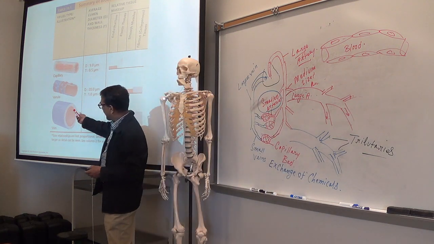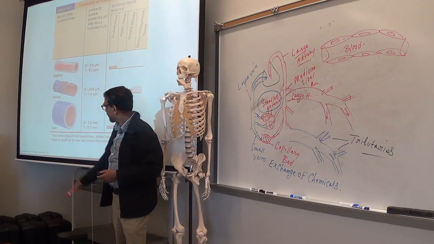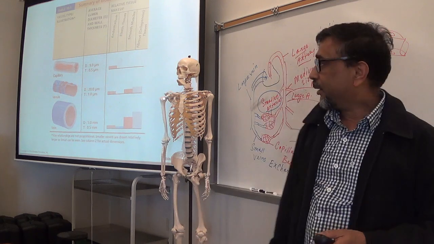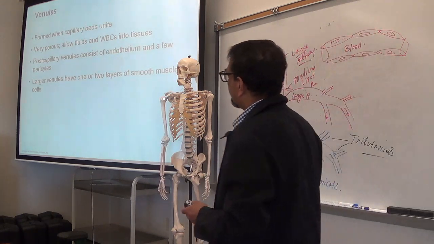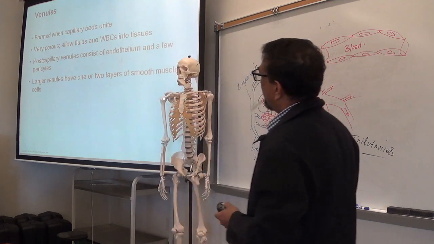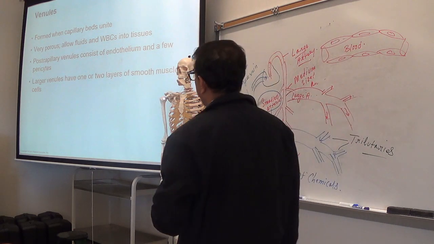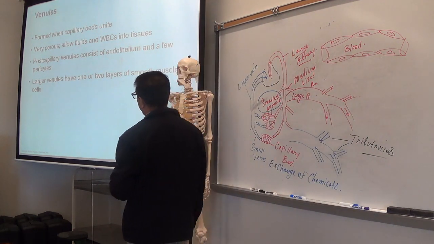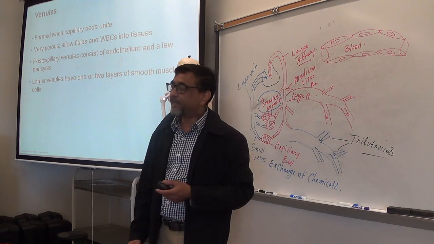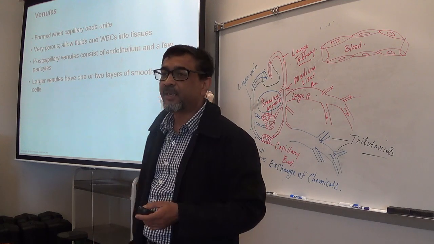You see this red layer is the muscular layer, and then a connective tissue layer in the wall. Venules are very porous. That means a lot of pores or holes are present in the venule, the small vein, and that allows fluid and white blood cells to enter into the tissue.